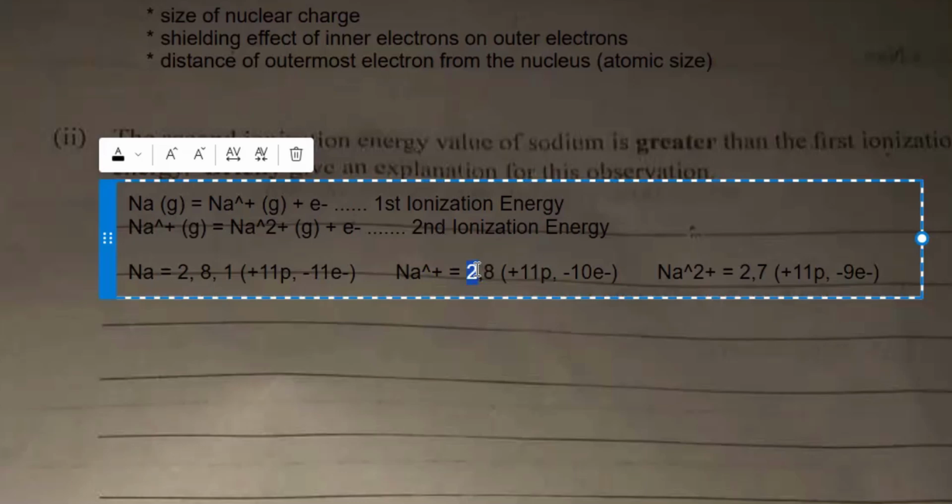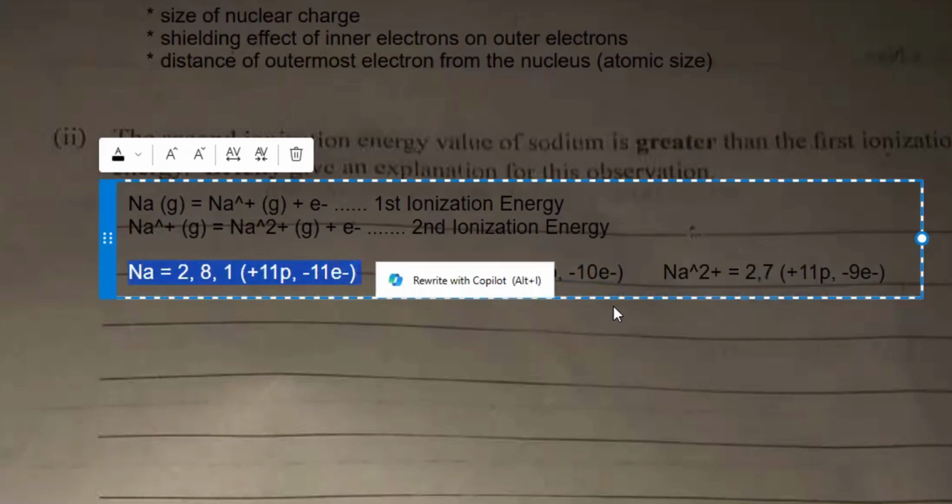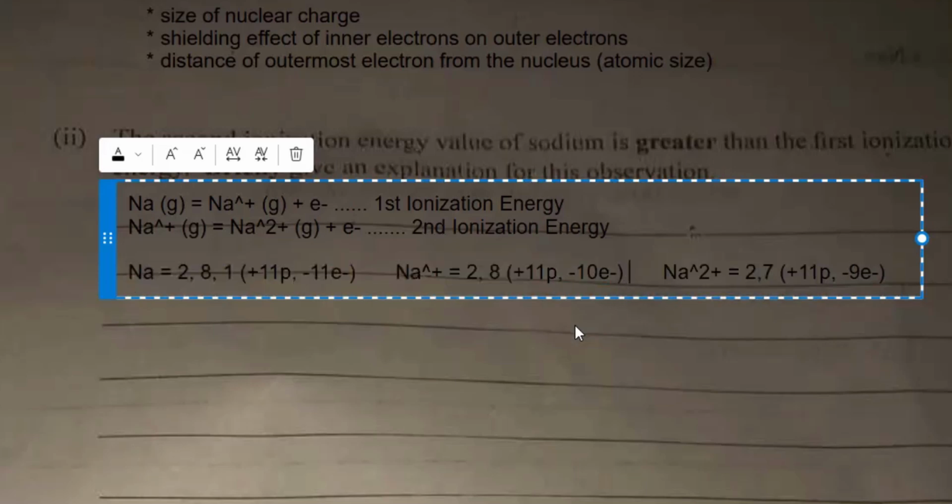The obstacle preventing the magnet from getting to its object of attraction has reduced. Here, there were 10 electrons trying to shield this one electron away from the nucleus. But here, there are only 2 electrons now trying to shield these outermost electrons from the nucleus. Are we together? Good. So the force of attraction is far greater here than it was here. So a greater amount of energy would be required to remove the second electron